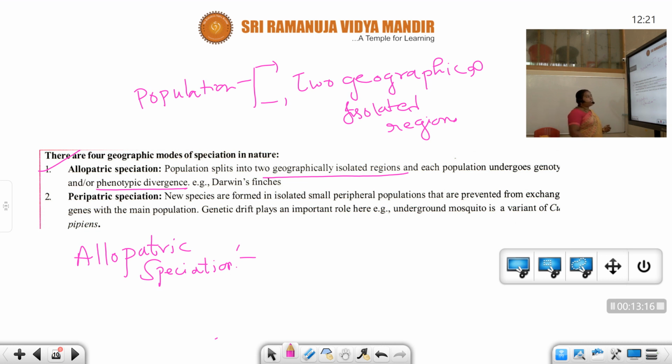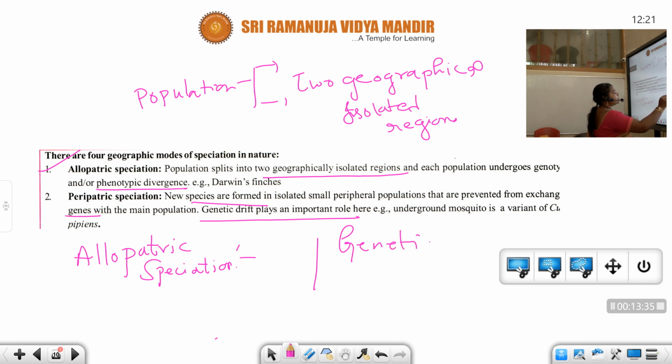Peripatric speciation. Here, the new species are formed in isolated small peripheral populations that are prevented from exchanging genes with the main population. Genetic drift plays an important role here. So here, genetic drift plays a very important role, students.